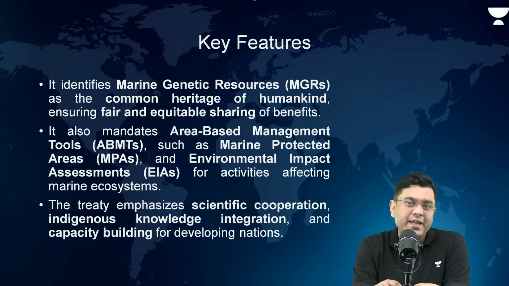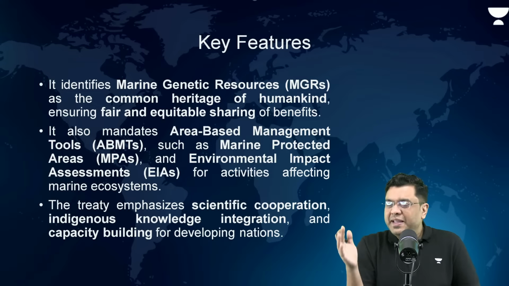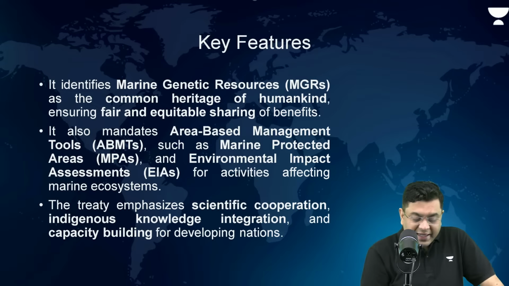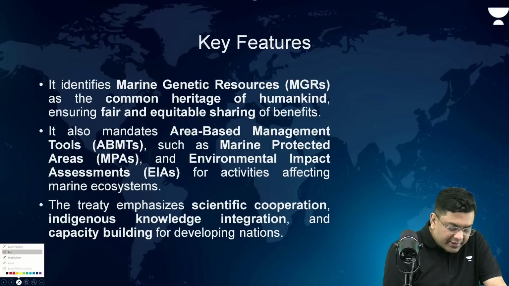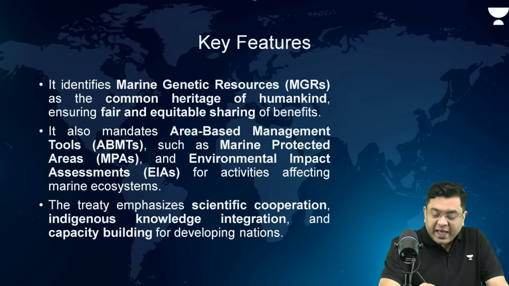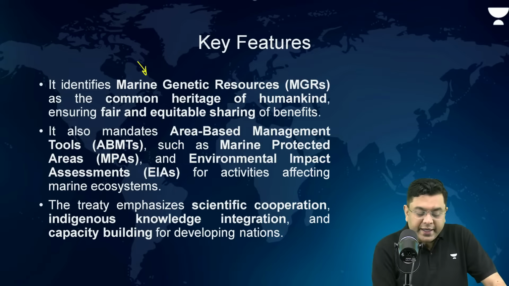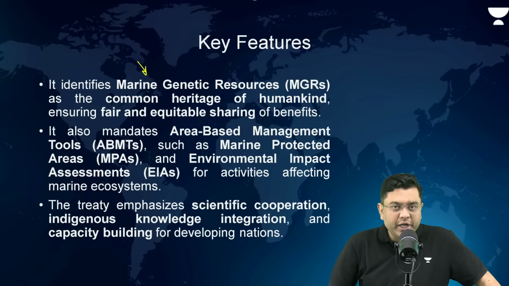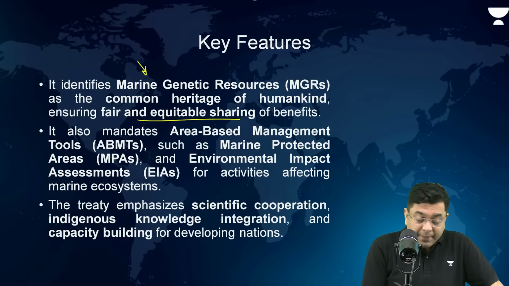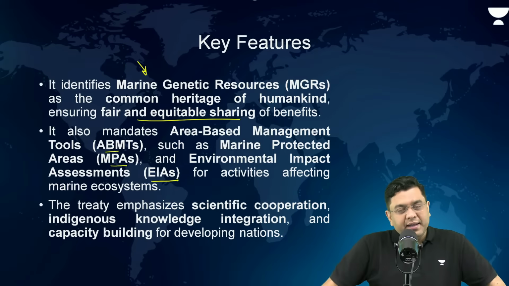They also become a stakeholder. It identifies marine genetic resources as the common heritage of humankind, ensuring fair and equitable sharing of benefits, with area-based management tools like marine protected areas and environmental impact assessment.